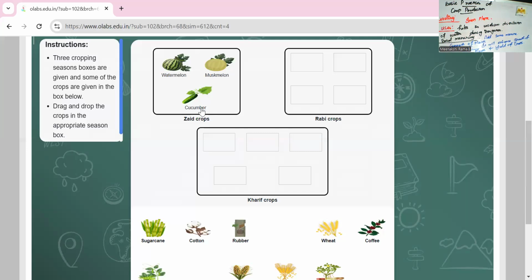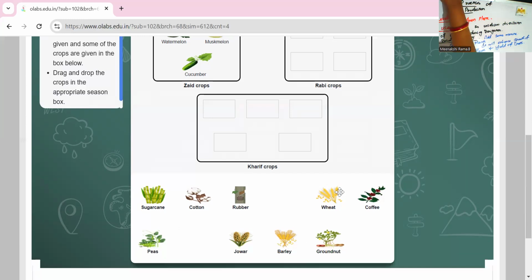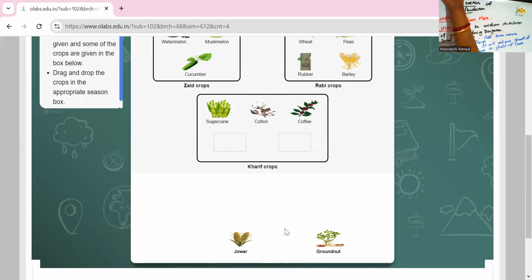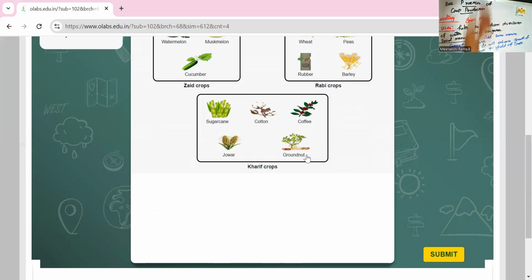Next one is Rabi crops. What are the Rabi crops? Yes, wheat, and then peas, and next one is rubber, and then barley. So these are all the Rabi crop varieties. Remaining are Kharif crops. Is that right? Sugarcane, cotton, coffee, jowar, and the groundnut. So these are all the Kharif crop varieties.